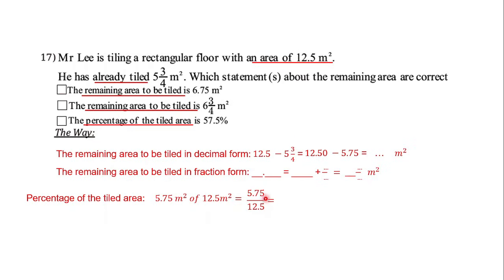And then how to make it simple? We convert it all into whole numbers. How? Just multiply each of them by 100. So 5.75 multiplied by 100 and 12.5 multiplied by 100. So it will be 575 out of 1250. Then just simplify it first, before we make the denominator become 100. Just divide the numerator and denominator by 25.